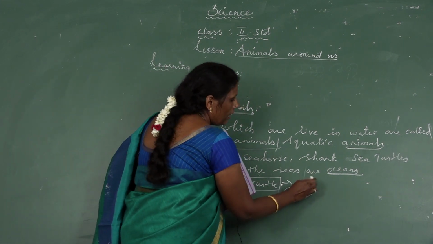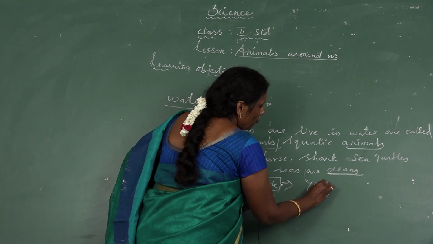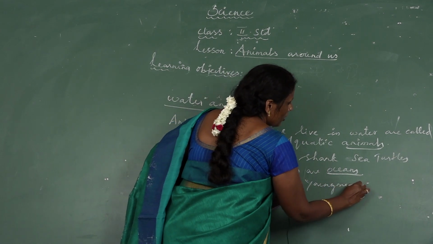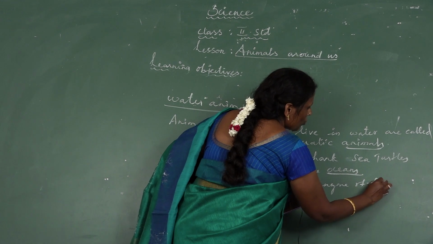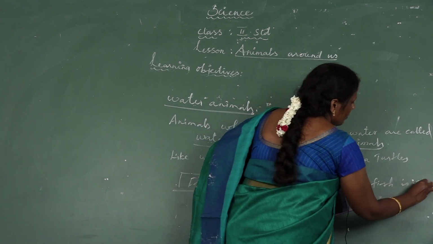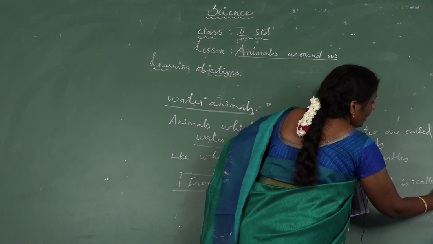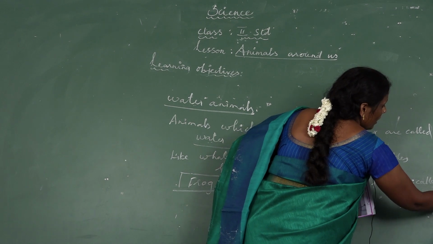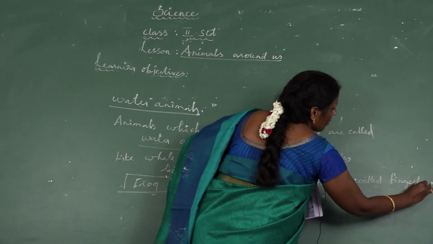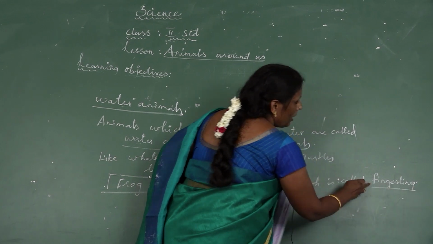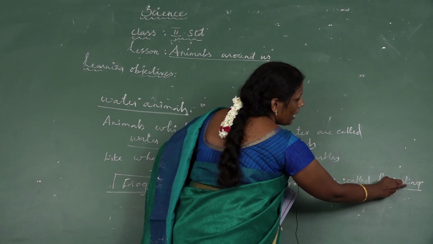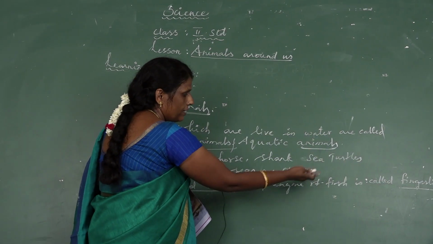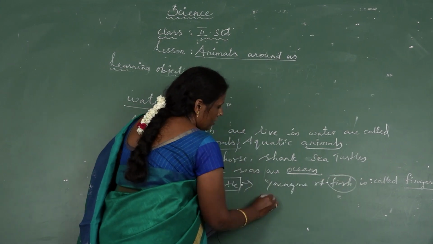Do you know one thing? The young one of a fish is called a fingerling. What is that? Fingerling. What's the spelling for fingerling? Fingerling. It is the young one of a fish.